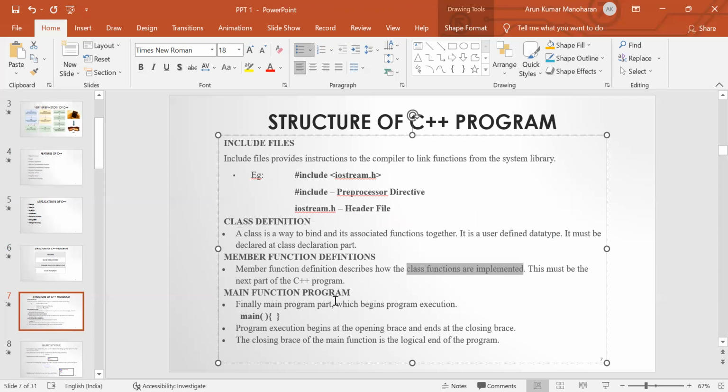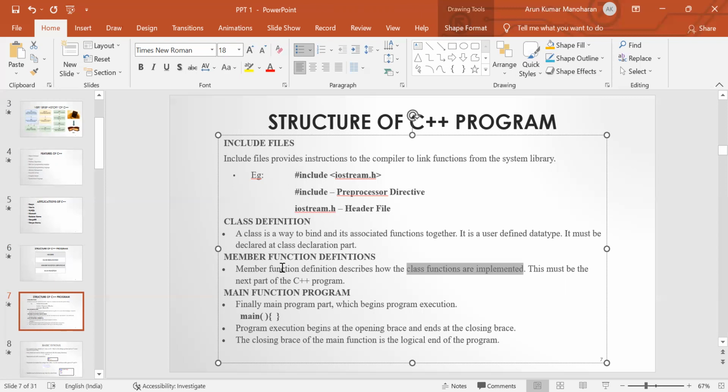Each and every C++ program should contain only one main function, because the program execution will begin from the main function. This execution begins at the open curly brace and ends at the closing curly brace. The closing curly brace of the main function is the logical end of the program. So these are the different sections in the structure of C++ programming.